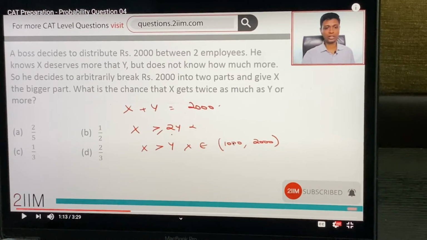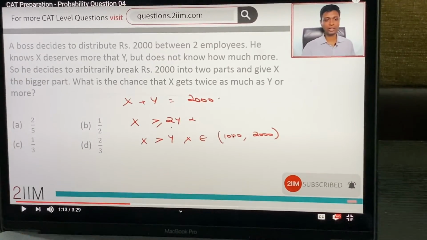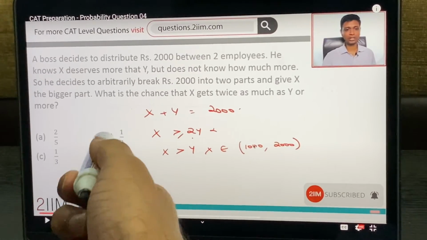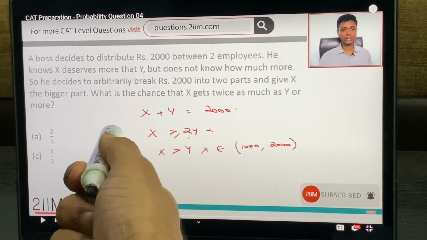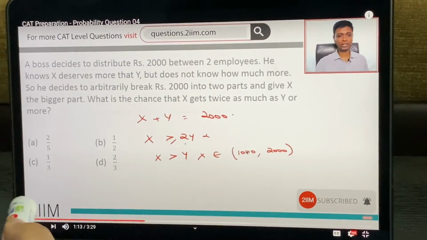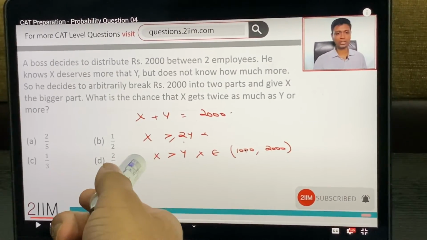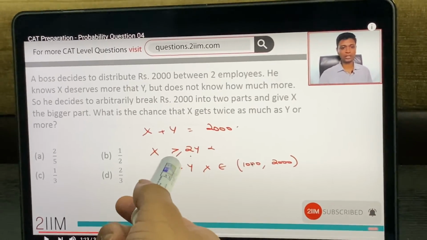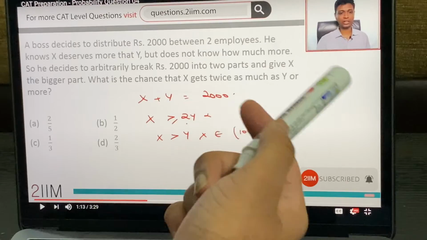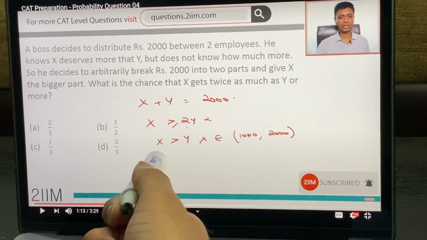That's also an interesting approach. Basically, Sir puts up algebraic equations for the conditions given. The first condition is obviously that the total amount of money distributed between X and Y should be 2000. That is clear. The second thing, the region of interest, is that X should get greater than or equal to 2 times the amount Y gets. And this is the generic condition.